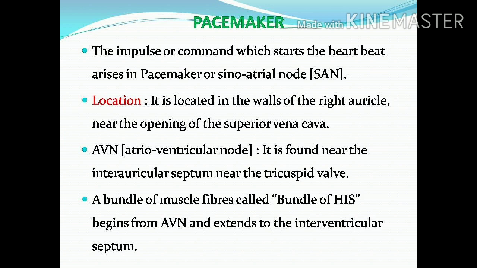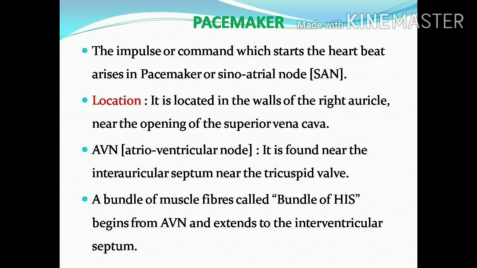AVN, or atrioventricular node, is present near the interauricular septum and near the tricuspid valve. So what is this septum? Septum is nothing but a muscular structure present between the right and left side of the heart. Its main function is to avoid the mixing of deoxygenated and oxygenated blood.